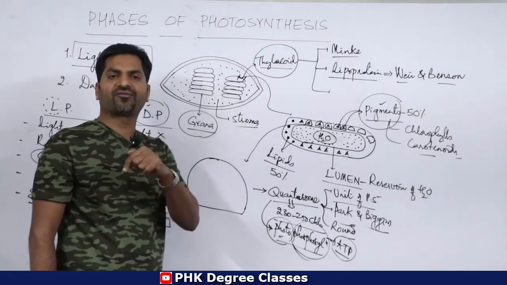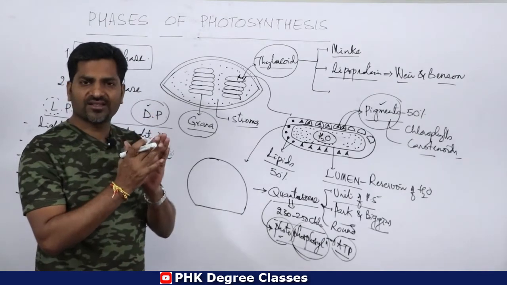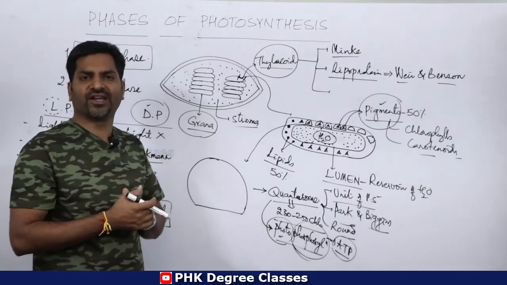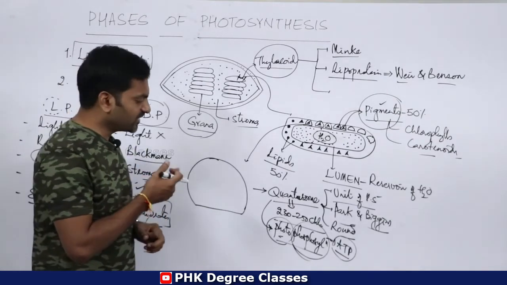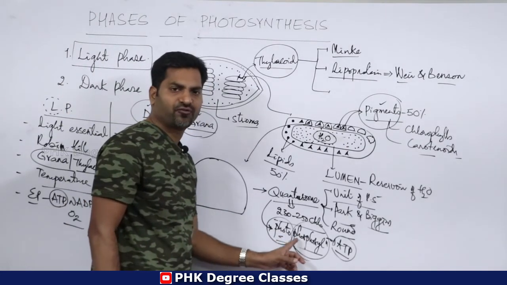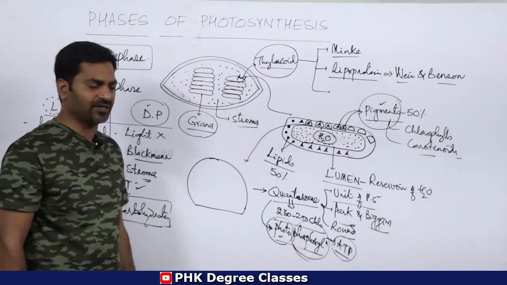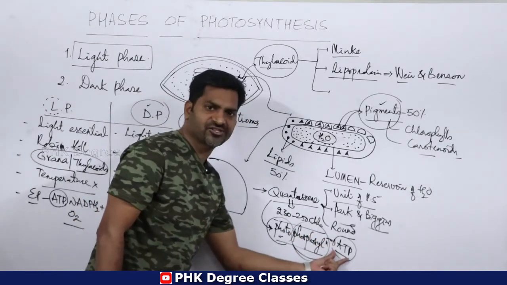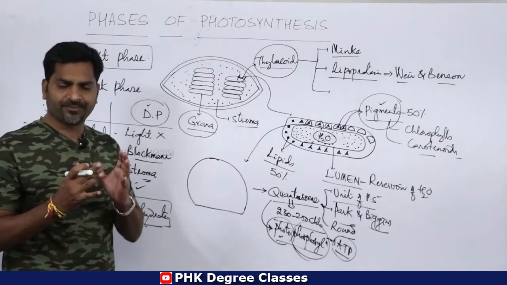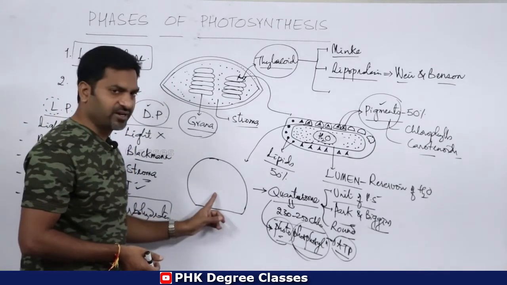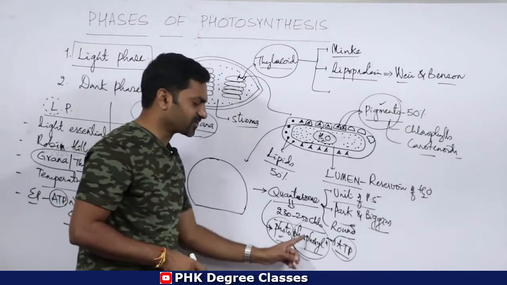In respiration, I have told you, that is oxidative phosphorylation. Whenever there is an oxidation, there will be formation of ATP. That kind of reaction can be called oxidative phosphorylation. So in this context, photo is nothing but light, and phosphorylation means formation or production of ATP. Clear? So ATP formation in the presence of light can be called photophosphorylation. So this particular structure, the quantosome, is the site for photophosphorylation.